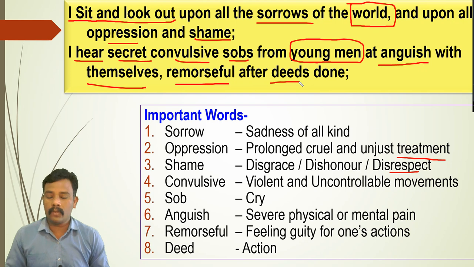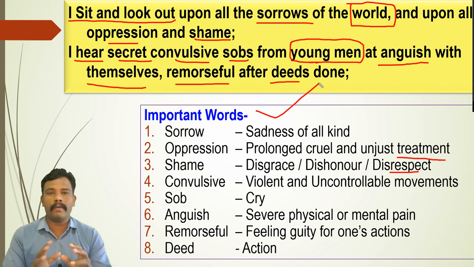So what are the causes? Causes are not told here. These are just the observations. Even deeds are not mentioned in the poem. Deeds means what? Actions are not mentioned. So these are just the final conclusions or the observations of the poet we can understand from these lines. So deliberately I have given important words over here, because without understanding these words, you cannot understand what are the observations there of the poet, of the world.